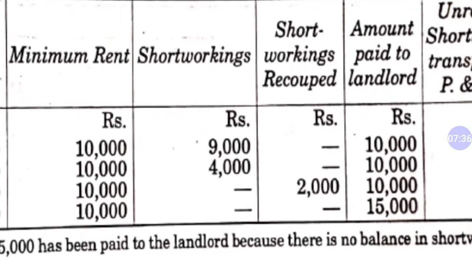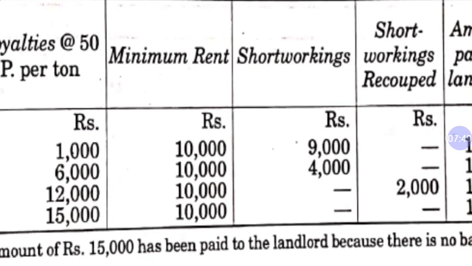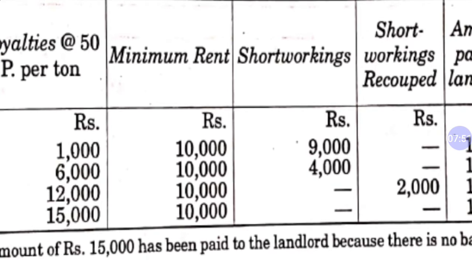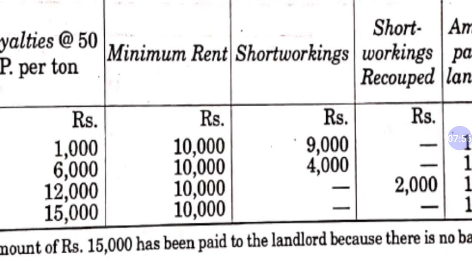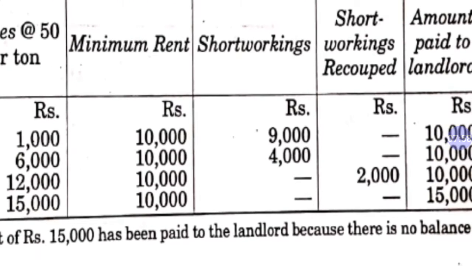Now come to the next year. In 1998 we have short working of 4,000 rupees, and we can recover this 4,000 in the next year. So in the next year we have royalty of rupees 12,000 and minimum rent 10,000. So excess amount is 2,000. So this 2,000 we will utilize for recoupment of the short working of 1998. 1998 short working is 4,000 rupees, but we can recoup only 2,000 because the excess amount is 2,000.